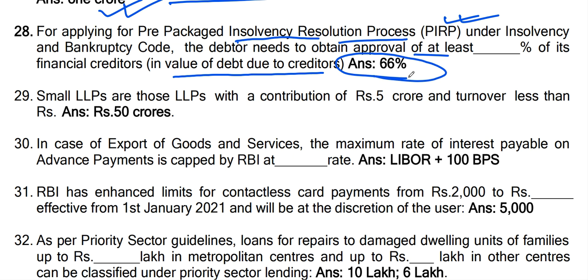Now, question number 29. Small LLPs are those LLPs with a contribution of rupees 5 crore and turnover less than rupees dash. What is LLP? Limited Liability Partnership. So, small LLPs are those LLPs with a contribution of rupees 5 crore and turnover less than rupees 50 crore. These are small LLPs.